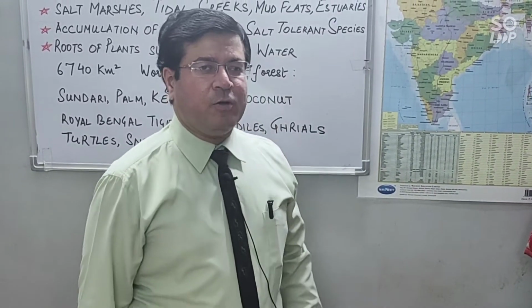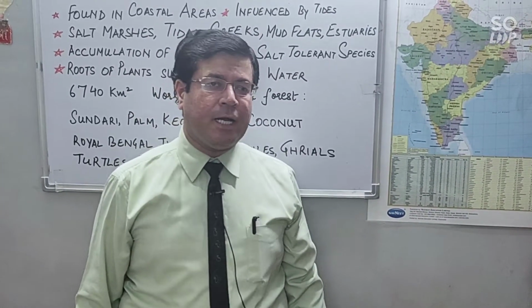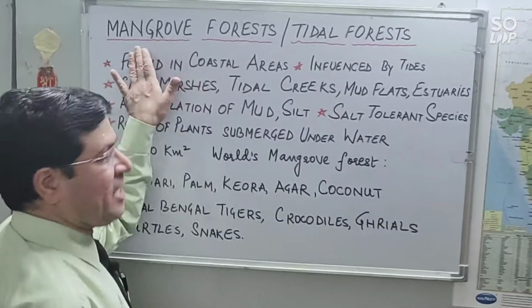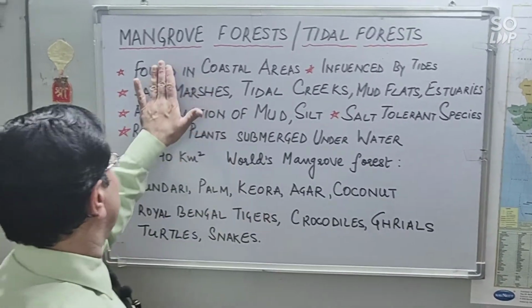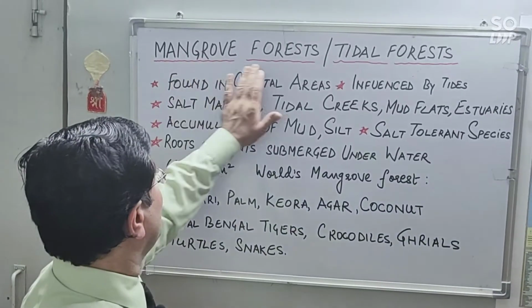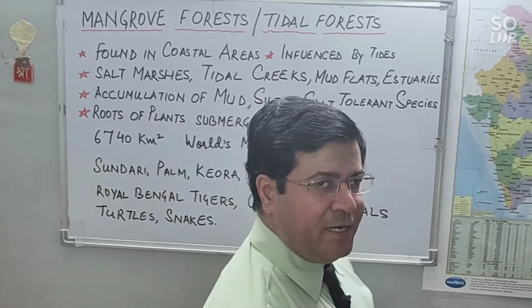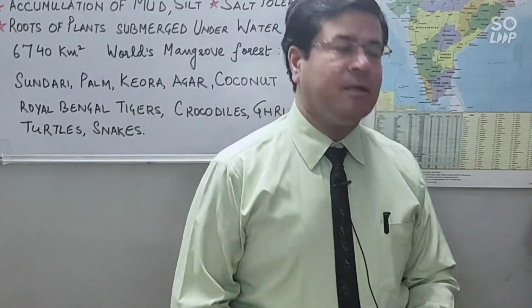Friends, today we are going to talk about a forest type which is found in India. As far as natural vegetations are concerned, in India we have different types of forests. Today we are going to talk about mangrove forest. These mangrove forests are found in delta regions of India.